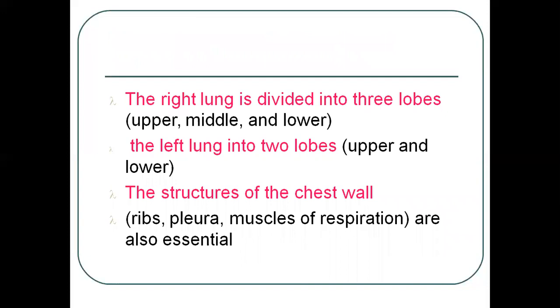Then the right lung is divided into three lobes. You all know that the lungs are divided into lobes. The right lung is divided into three lobes: upper, middle and lower. The left lung is divided into only two lobes, upper and lower. The structure of the chest wall, the ribs, pleura, and muscles of respiration, are also essential.